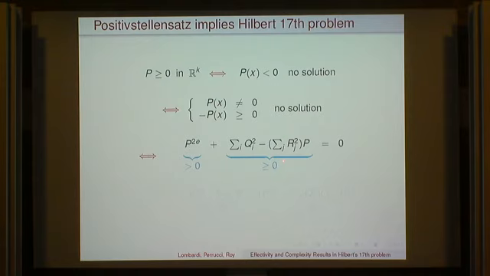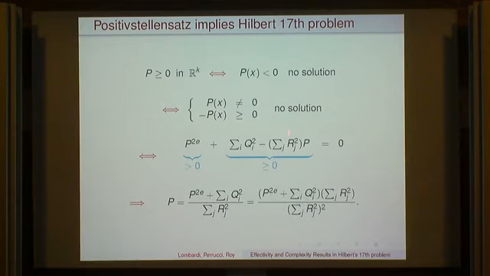And this gives you an expression of P as the sum of squares, because you put this part to the right, okay? You divide by the sum of squares you have here, and this is not exactly a sum of squares, but you get it by doing this. Okay? So if you are able to do some efficient, elementary recursive positive Stellensatz using this particular case, you will be able to express P as the sum of squares of rational functions. And in fact, this famous denominator is coming here from the sum of squares which appear in the cone in front of P.